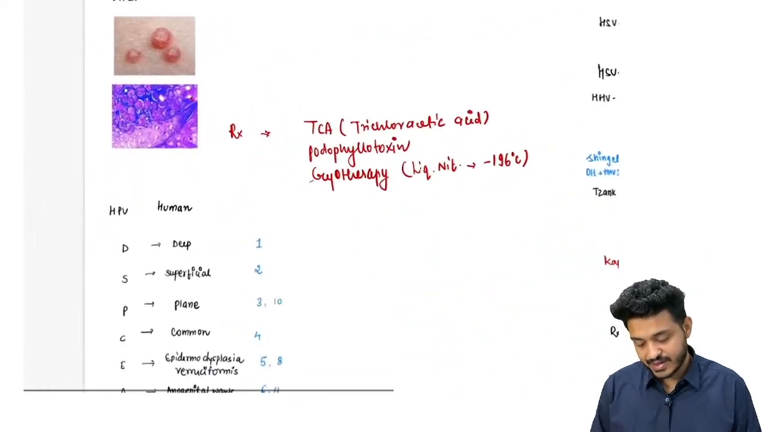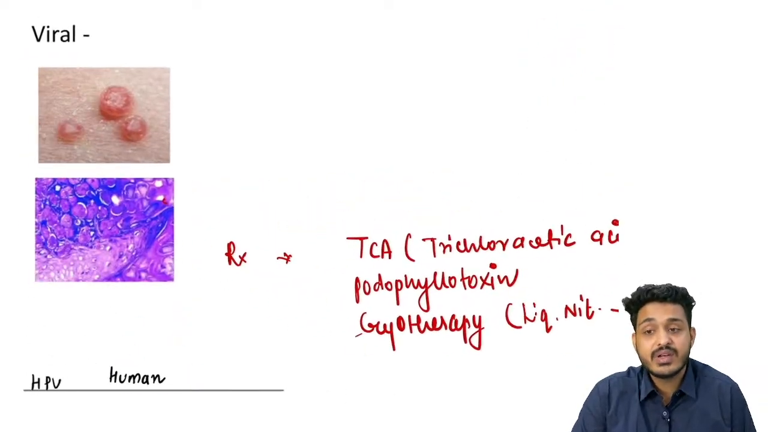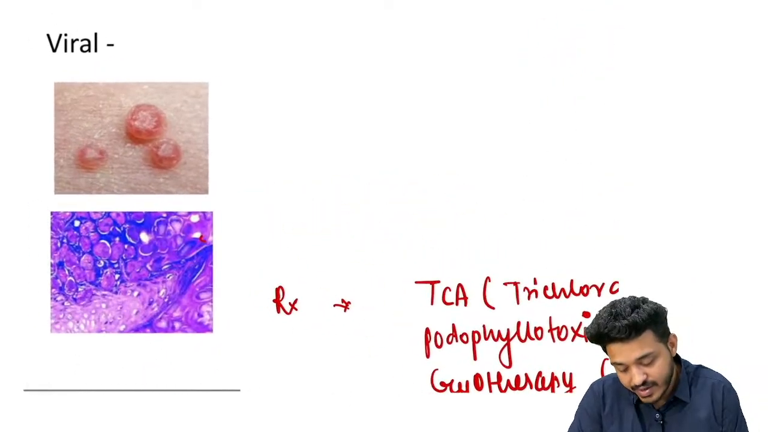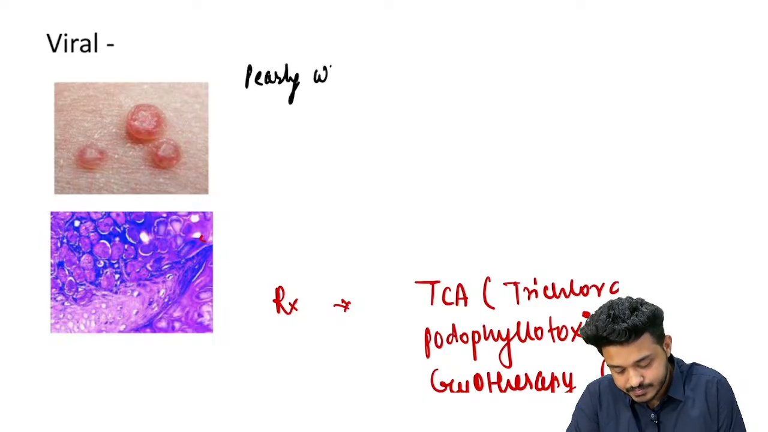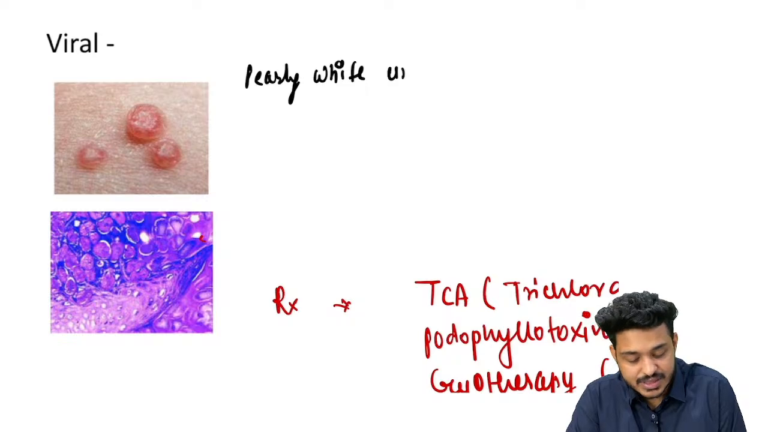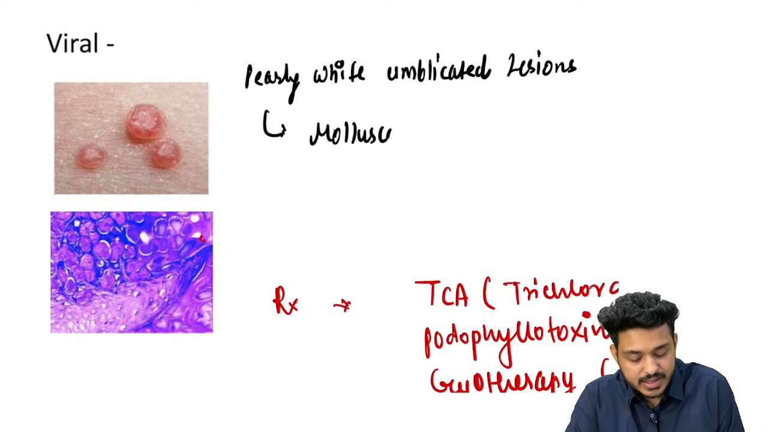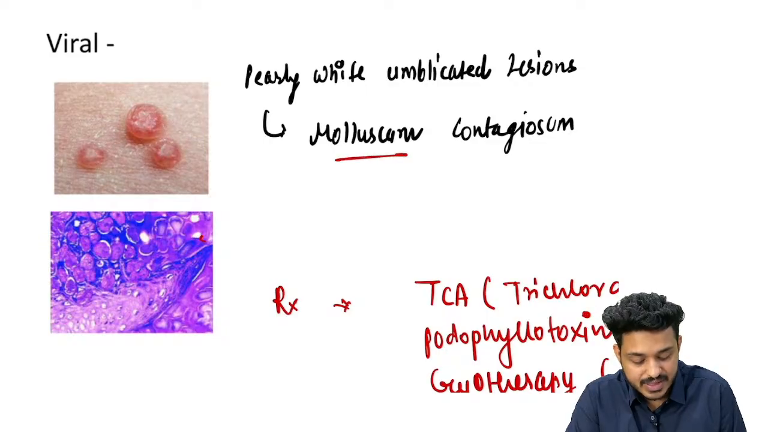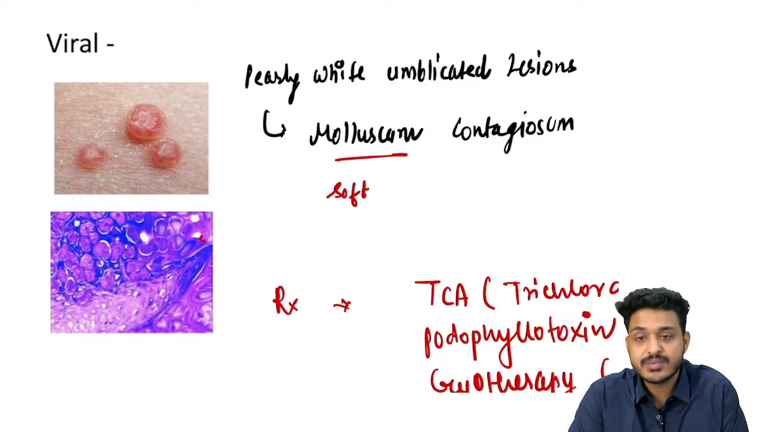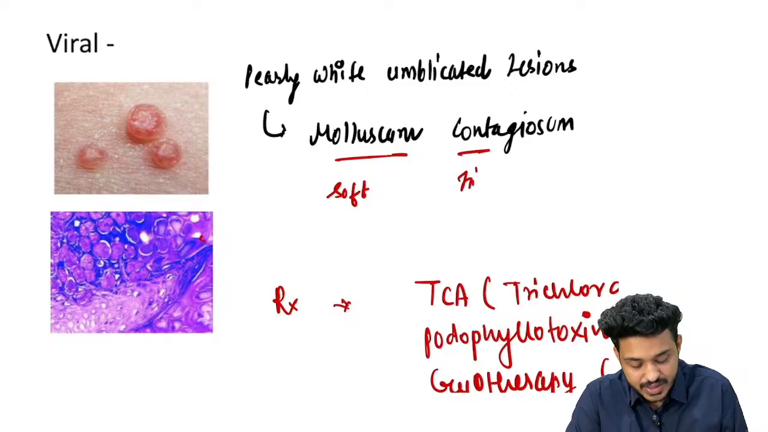Another thing we are having is about the viral infection. Whenever you will find this kind of pearly white umbilicated nodules, right? Pearly white umbilicated lesions, this is going to tell us about what? This is going to tell us about a disease known as molluscum contagiosum. Molluscum contagiosum, right? And what is the meaning of molluscum? Molluscum matlab hota hai soft. Contagiosum means what? Highly infectious.